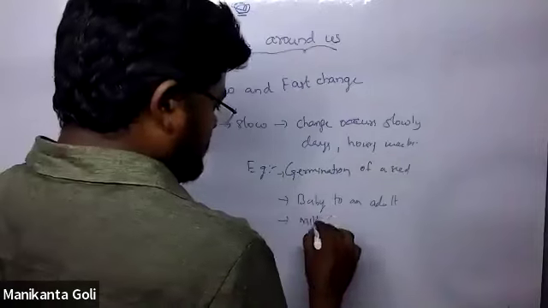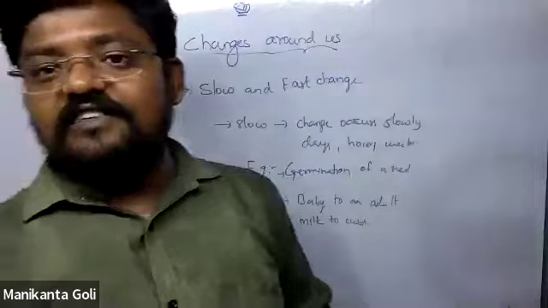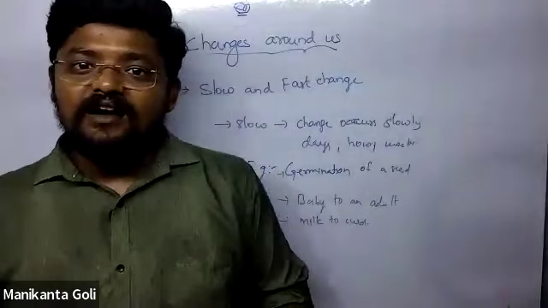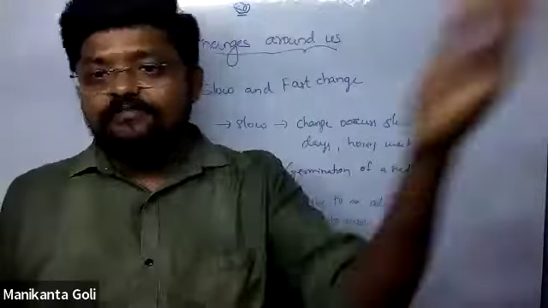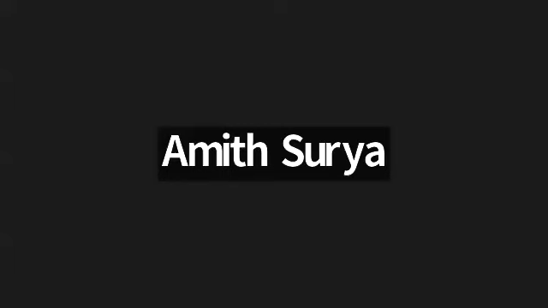Change of milk to curd. Solid to liquid takes fast change. Liquid to solid is some slow change.